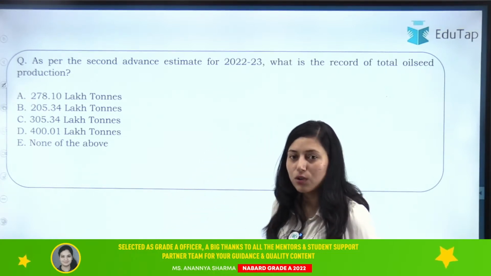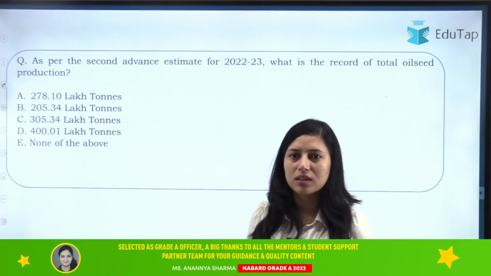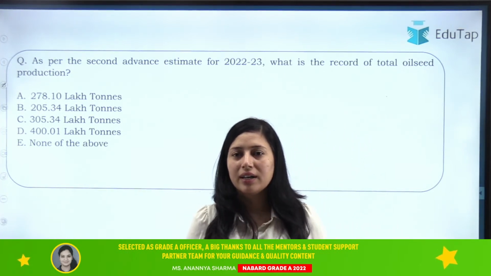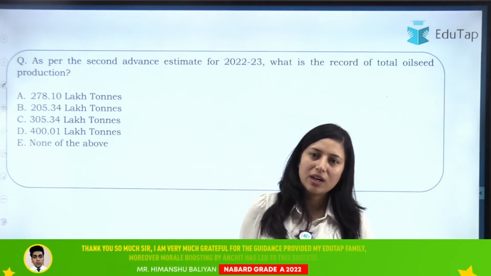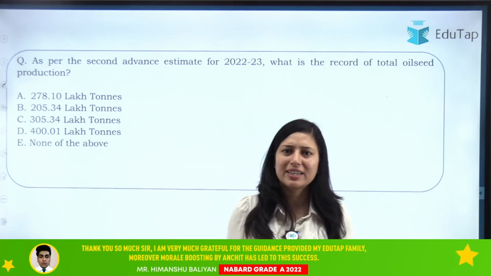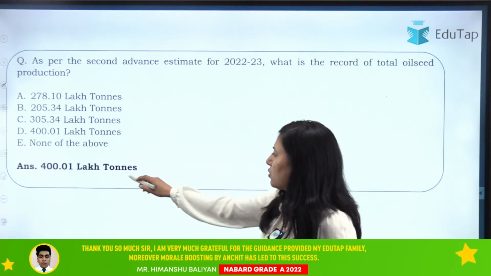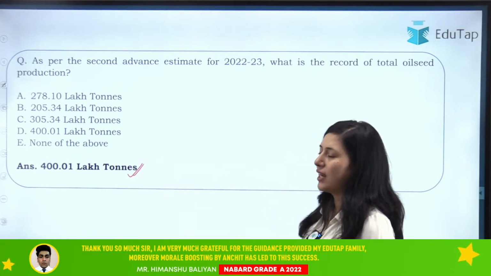So the right answer for this question will be... Yes, regarding the fourth advance estimate, it is released in August. So whenever it will be released, we will be covering that also. So the right answer for this question will be 400.01 lakh tons.